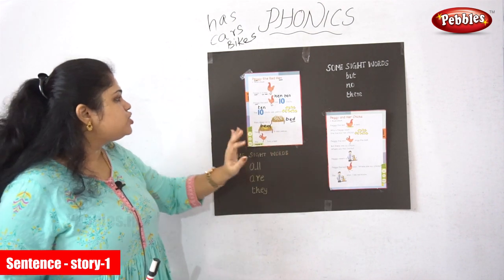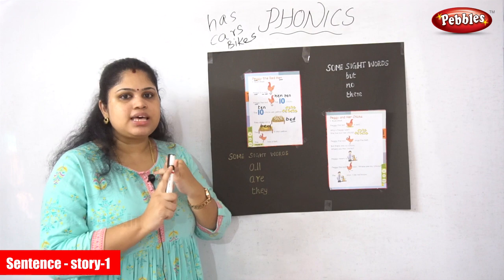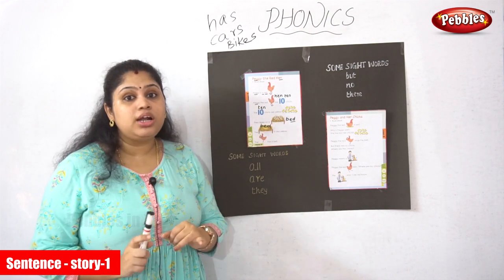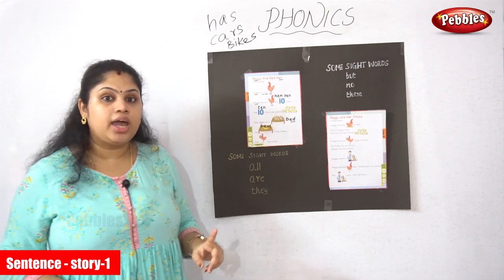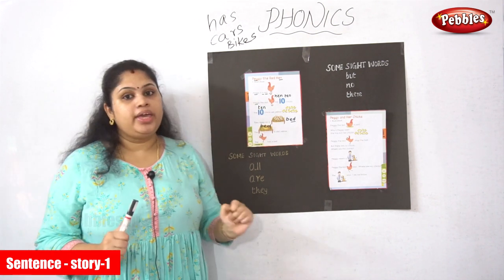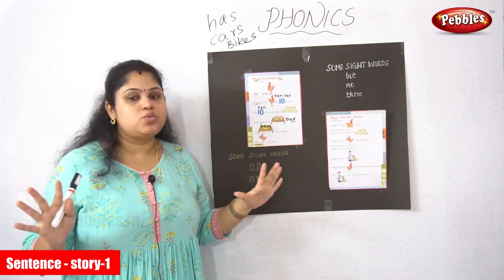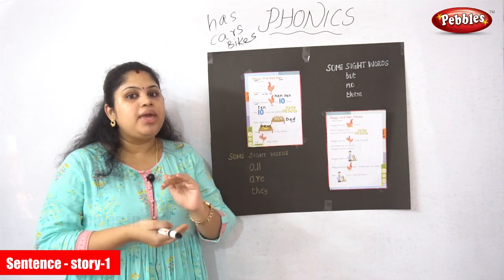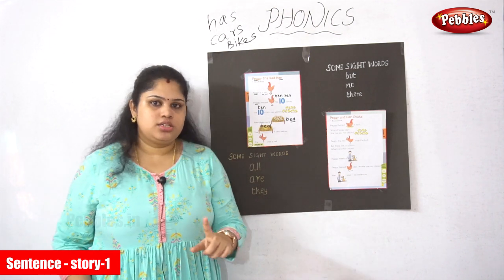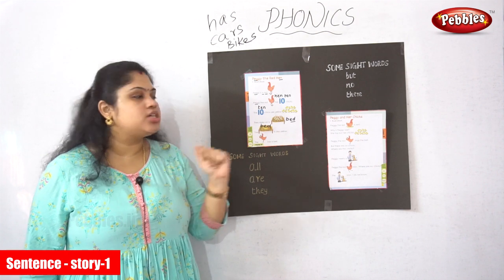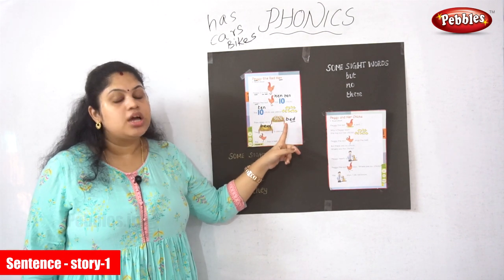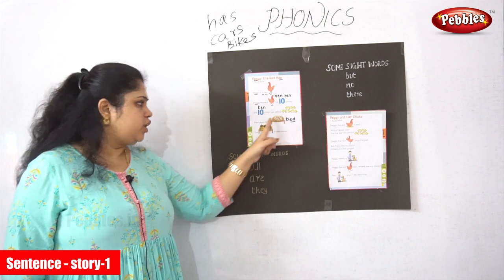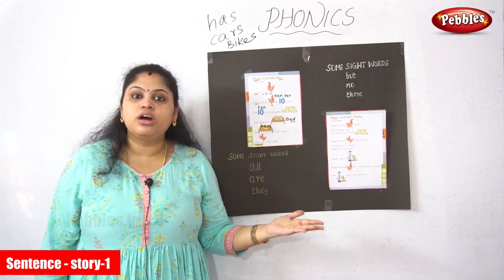So what is the full story they're telling? There is a hen. What color hen? Red color hen. What is the name of the red color hen? Peggy. The Peggy has 10 chicks. What is meant by chicks? A baby hen is called a chick, isn't it? Who is having 10 chicks? The Peggy, the red hen. How many chicks? 10 chicks. Very good. The chicks are dash in color.